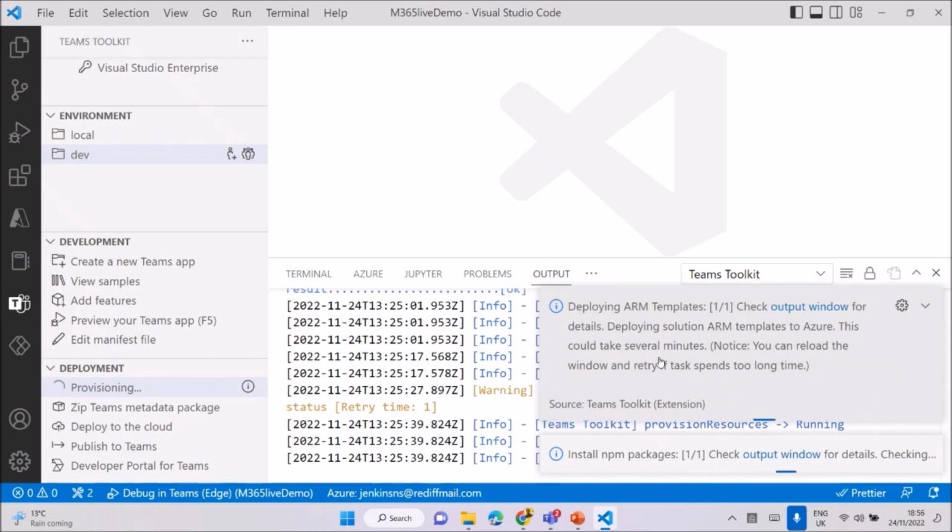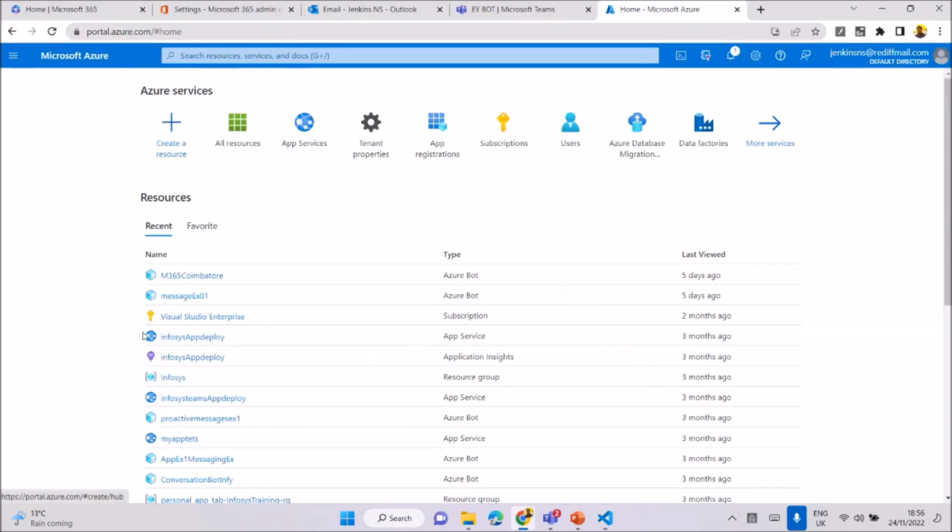This could be several minutes. You can reload the window and retry the task if it takes too long. You always see the warning and everything is running in the window. Basically, it takes 3 to 4 minutes and then it's available. After provisioning is deployed, then you can deploy. Provisioning is nothing but creating the resource space and everything. Whatever resource details you want, everything will be available first.